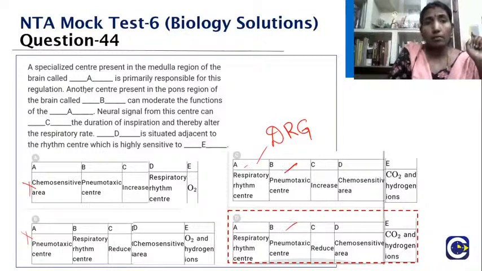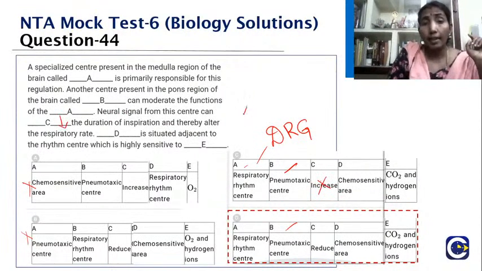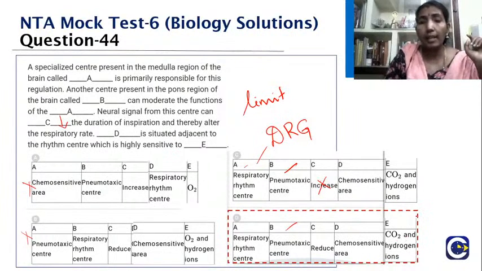Now what is the one? It can dash the function of A. What function? The DRG, whatever function. The neural signal from this center can dash the inspiration. It is actually reduce, it is not increase. So it is going to reduce the duration of inspiration. Rather, in our medical terminology, limit the duration of inspiration and thereby alter the respiratory rate. So dash is something adjacent. It is the chemosensitive area and they are very highly sensitive to carbon dioxide and hydrogen. Yes, very good Neelambari, good.